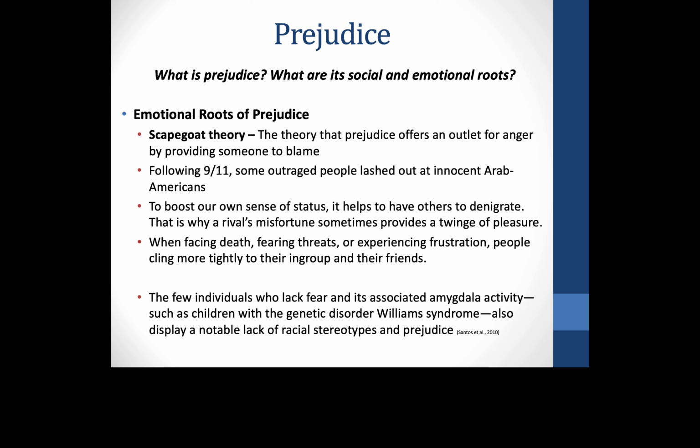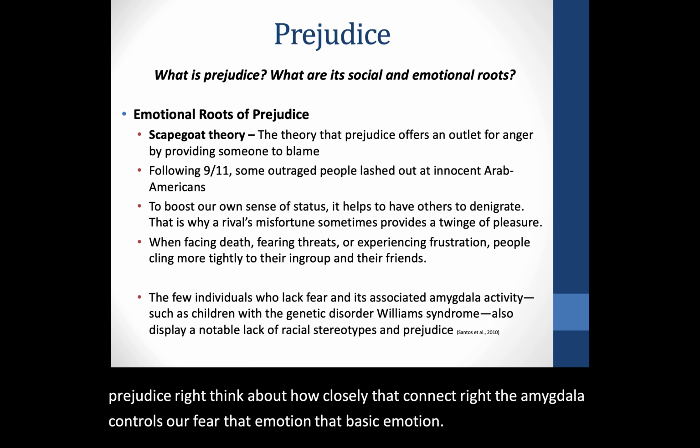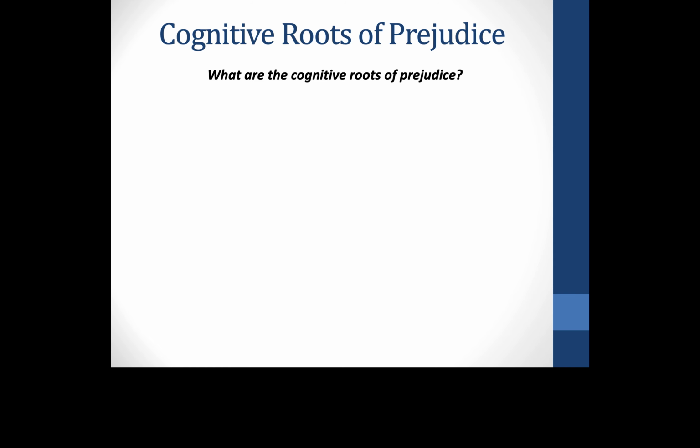Think about how closely that connects. The amygdala controls our fear, that basic emotion. Without that, we tend to stereotype less and be less prejudiced based on race, suggesting that stereotypes and prejudice are really rooted in fear, right?